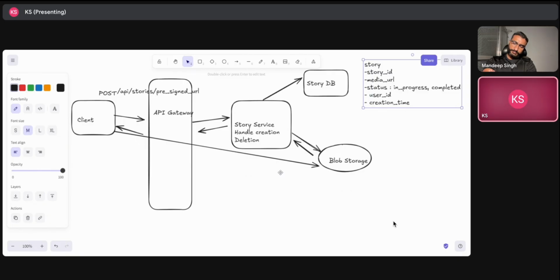So yes, let's say we have a different component. Let's talk about how you are delivering this story to the users. Right. So if we try to keep it as it is, I think we need to keep the follower table into account as well. Let's say we have a feed service. Feed service will fetch the followers from the follow DB of that particular user, and we will generate the feed for that.